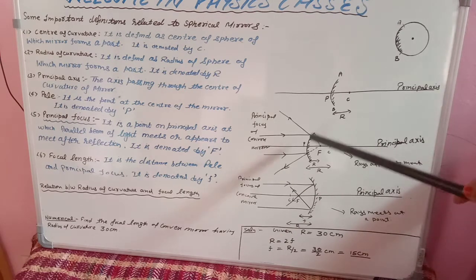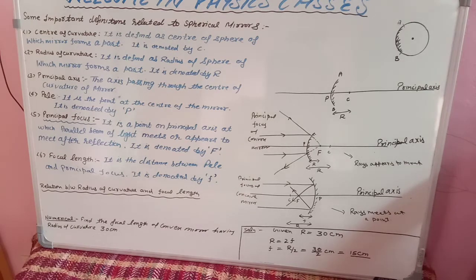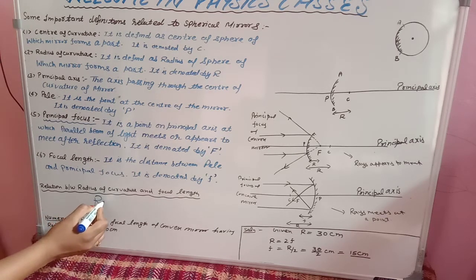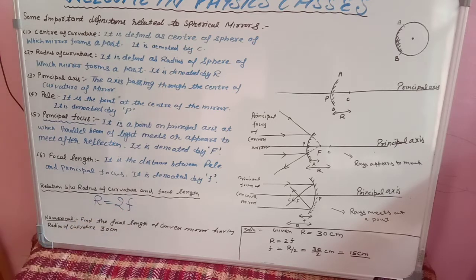Now students, you can tell me from the diagram only which is greater, radius of curvature or focal length. Obviously radius of curvature is greater. Okay, so the relation between radius of curvature and focal length is R is equal to 2f. Always keep this in mind. Radius of curvature is equal to twice of focal length. Proof of this is not in your syllabus. This you will study in your +2 standard, how to derive that R is equal to 2f. Numericals are coming based upon the same.